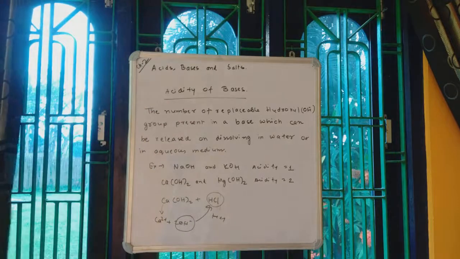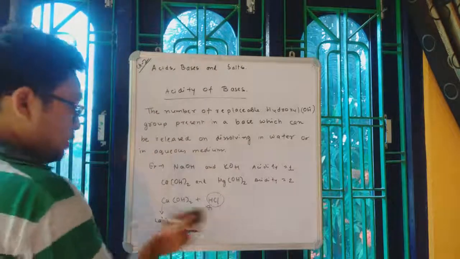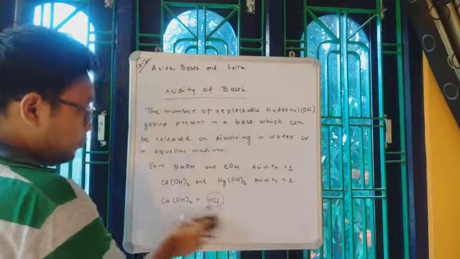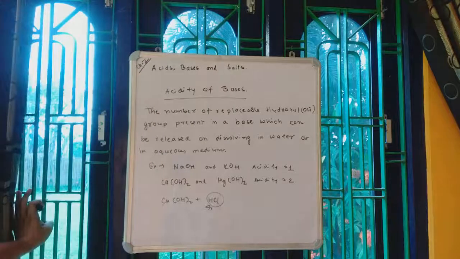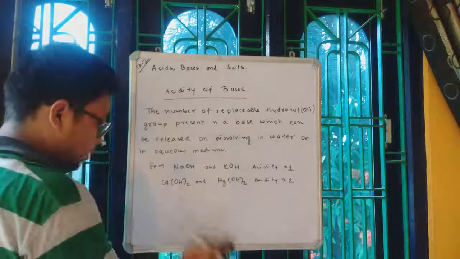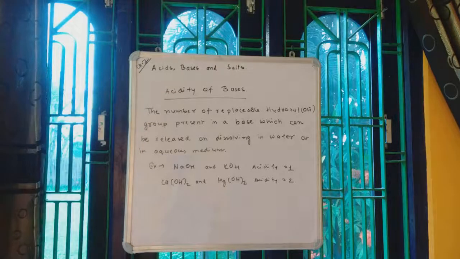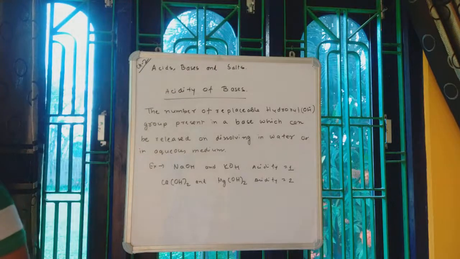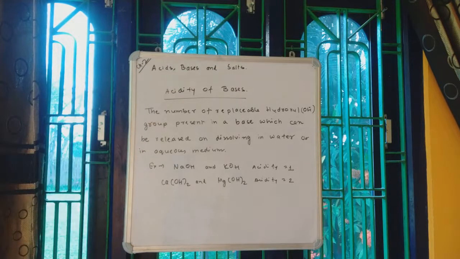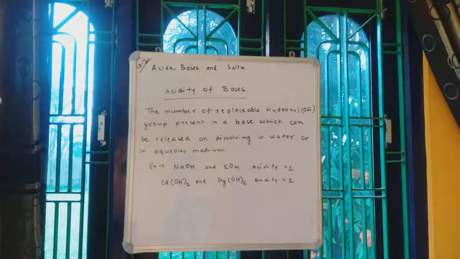Okay, so bases like CaOH2 and MgOH2 have acidity equal to 2. You write down both examples, this one and this one. Apart from these two, we have other examples as well. If you find them, you can write them down.